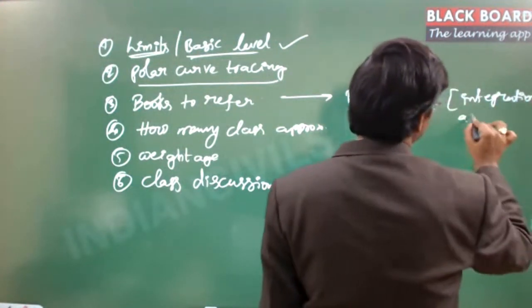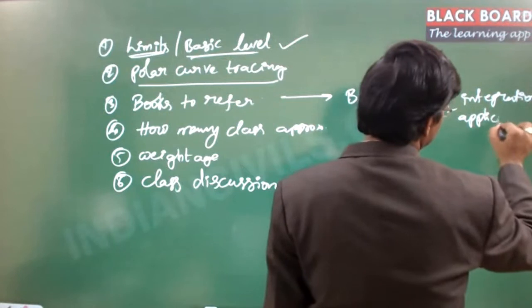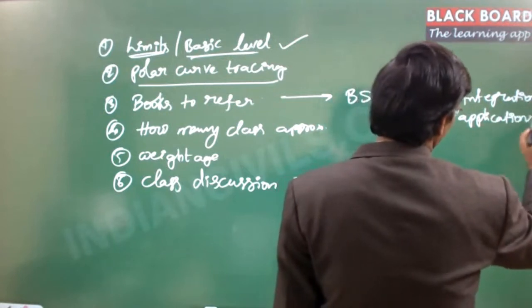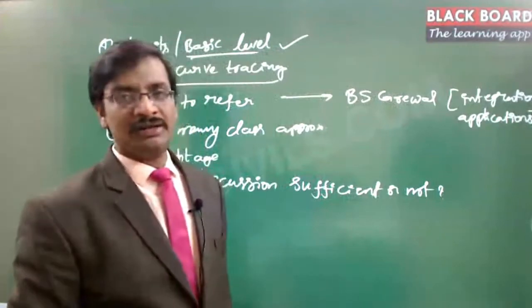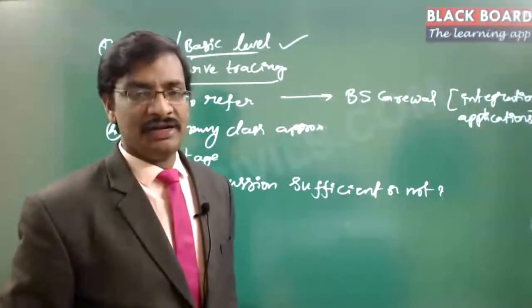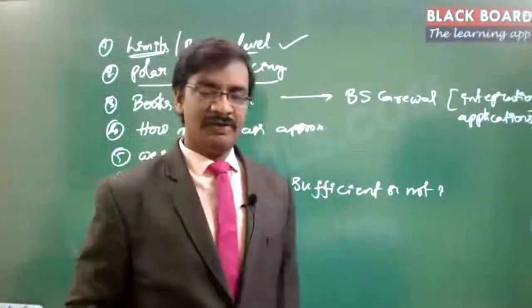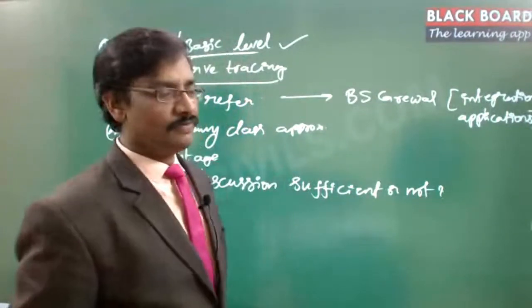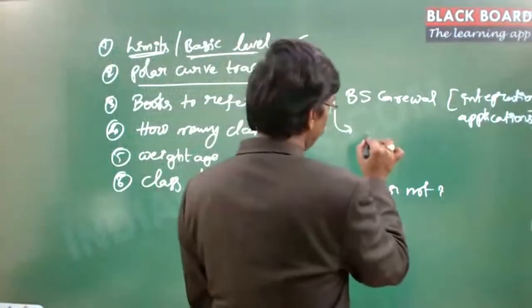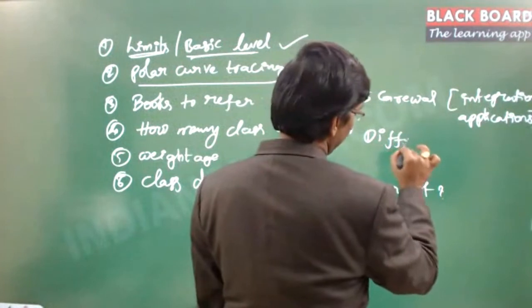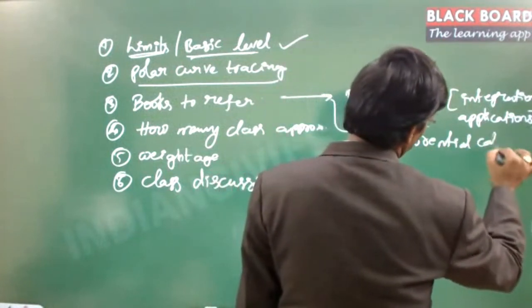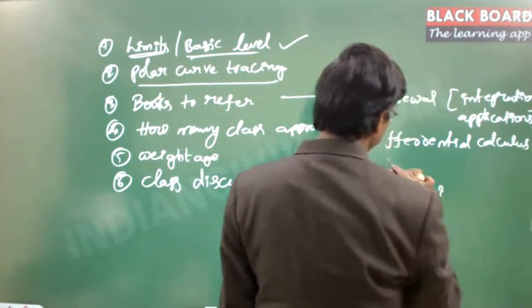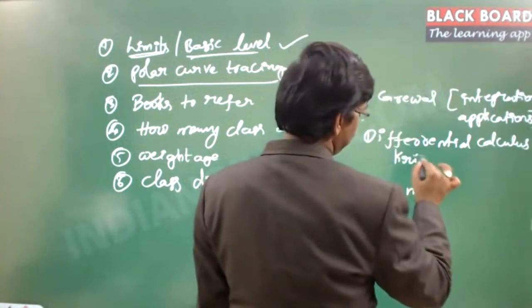Integration and applications. This is very good book. But coming to the differential part, so differential calculus, integral calculus, actually if you divide it, integral calculus, BS Grewal is actually pretty good book. But for the differential calculus actually, Krishna series.